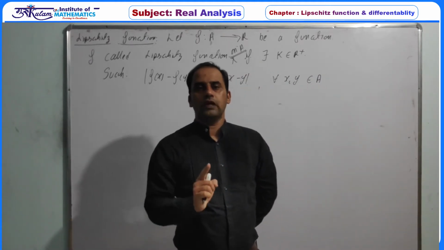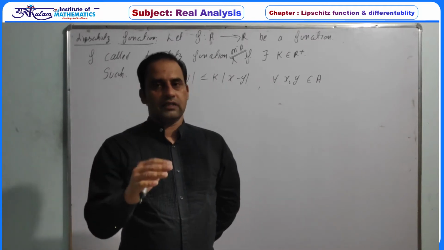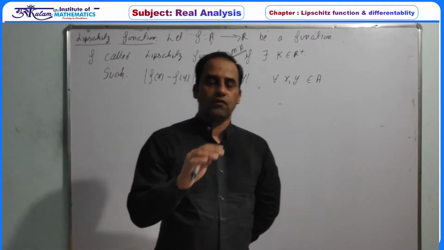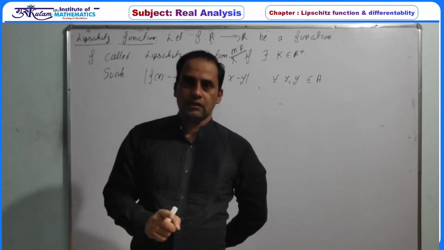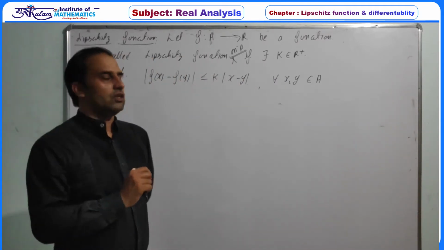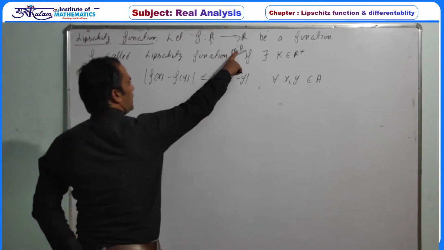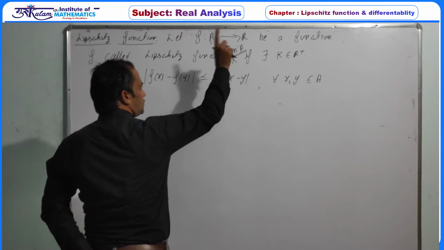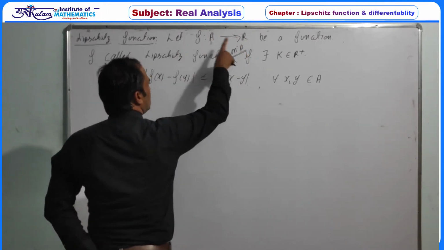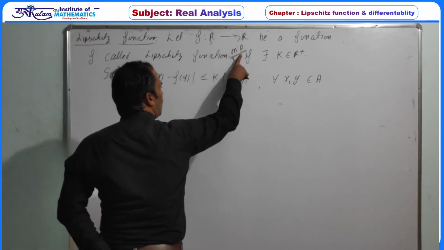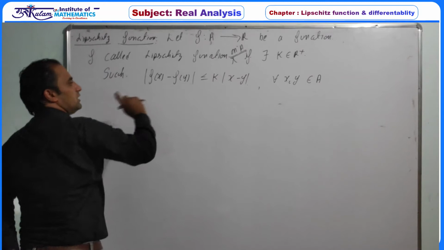The definition of continuity is a point-based property, and the definition of uniform continuity is a domain-based property. Similarly, the definition of a Lipschitz function is again a domain-based property. A function defined from A to R is called a Lipschitz continuous function on A if there is some positive real number which satisfies this condition.